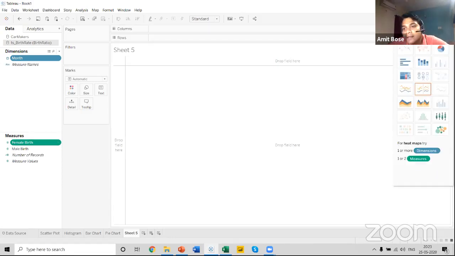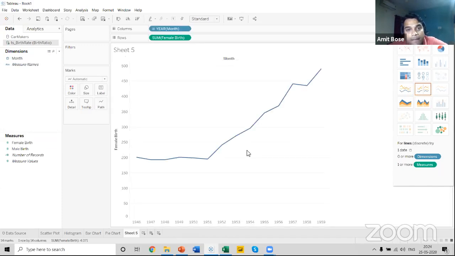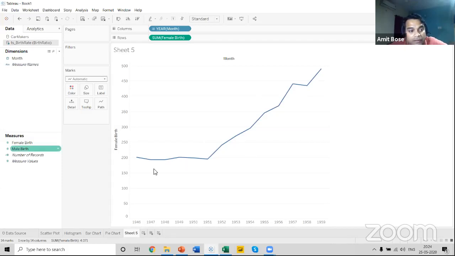You can see that both the continuous line graph and the discrete line graph are highlighted here. But out of these two, the discrete line graph is what gets highlighted out of the suggestions made by Tableau Desktop. So let us select this discrete line graph and see how the trend of the birth rate has changed in terms of female birth rate. We can see that the trend is an upward trend. Initially it started over here.